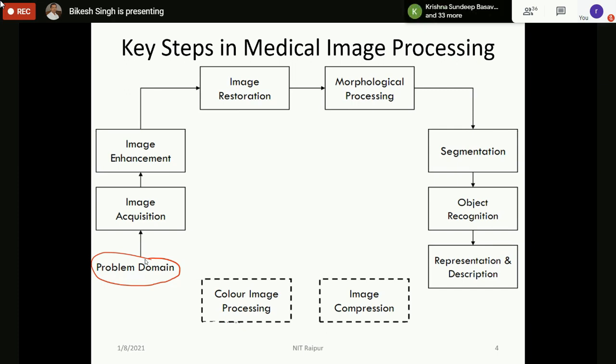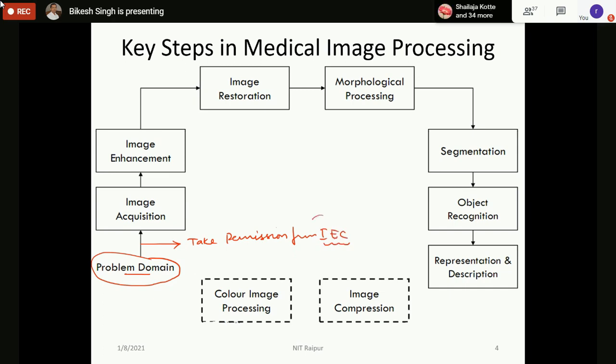And in any medical imaging work, once you define the problem, one thing which is different from the traditional thing in medical work is to take the permission from the ethical committee, IEC, that is the Institutional Ethical Committee.